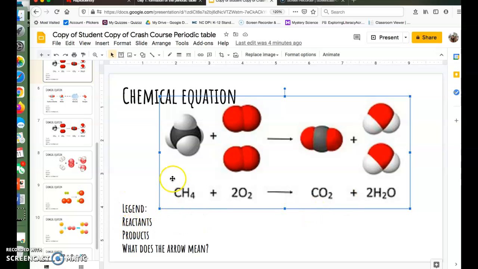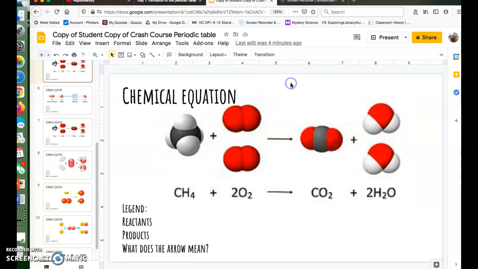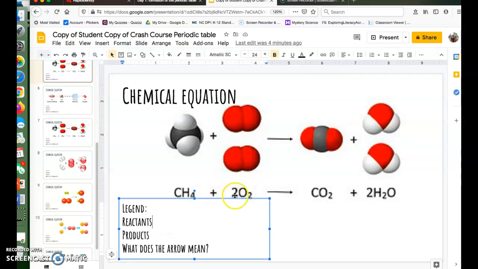So let's go back to the task at hand now that we understand what's going on with this picture right here. Tell me what the reactants are. Remember, reactants are on the left side of the arrow. So our reactants are CH4 and 2O2. So you would write CH4 and 2 O2s. Remember, our arrow means to yield or create. So that would answer this question right here. And our products are on the right side of the arrow. We have carbon dioxide, CO2, plus 2H2O.